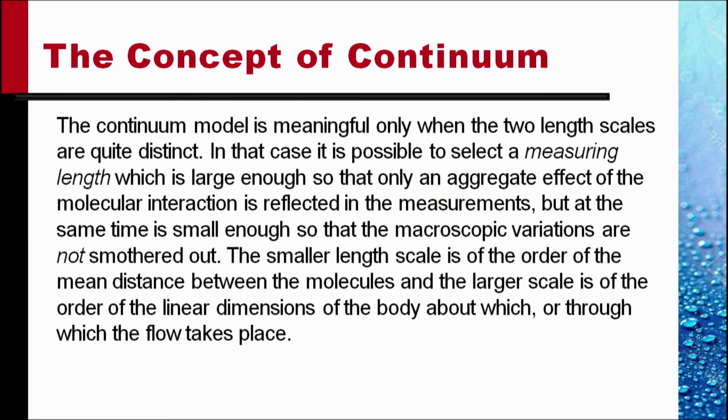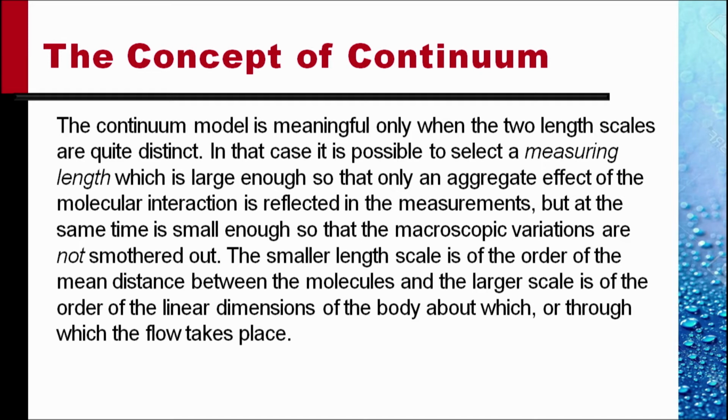The continuum model is meaningful only when the two length scales are quite distinct. What two lengths? One, the length that smothers the variation, the length that is of the size of the body, and the other, the length which is of the size of the mean free path of the molecules, so that the number of molecules contained within the volume can change appreciably with time.